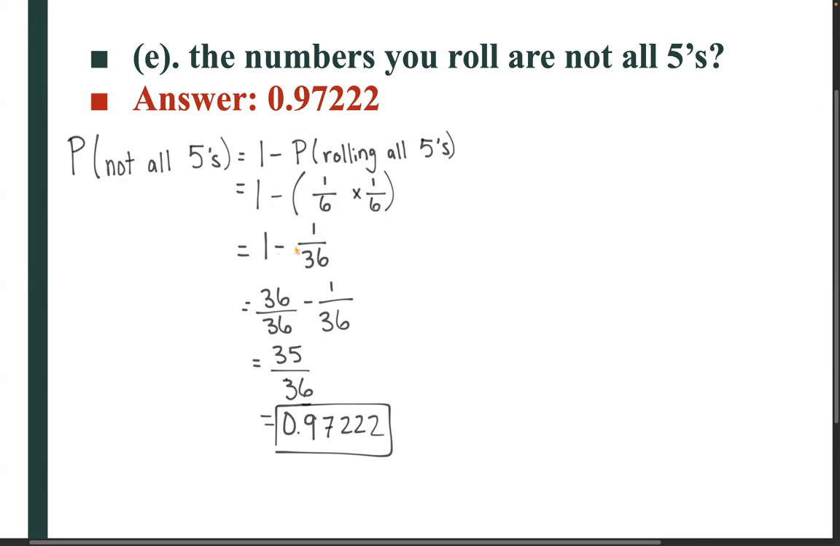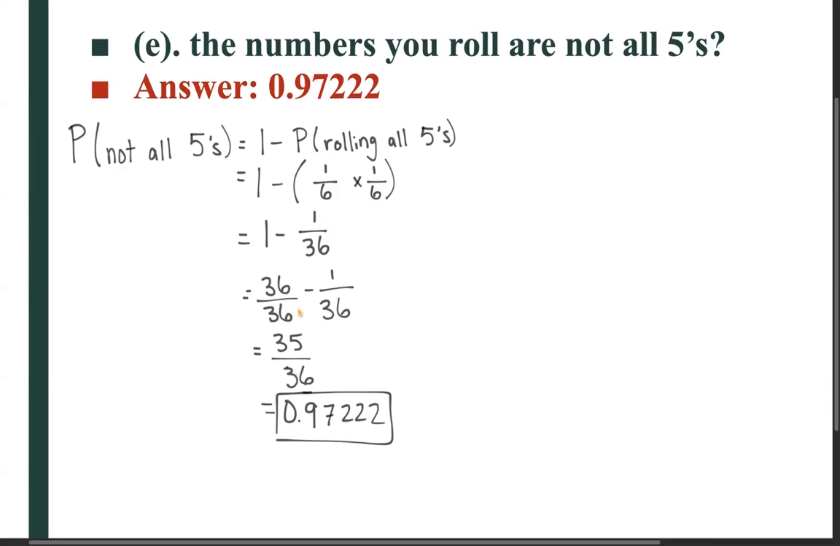So 1 minus this quantity here is 1 minus 1/36. And then once you simplify all of that and do the math, that's 35 over 36, or 0.9722 repeating.